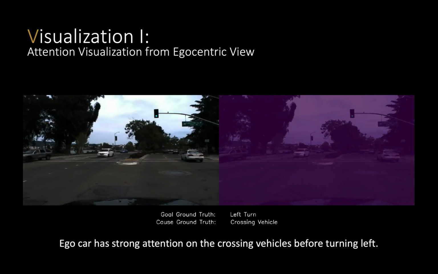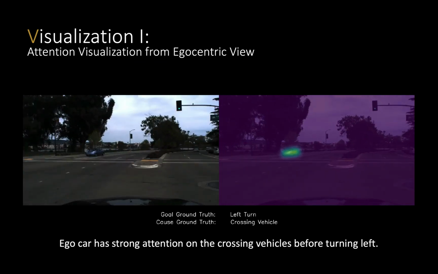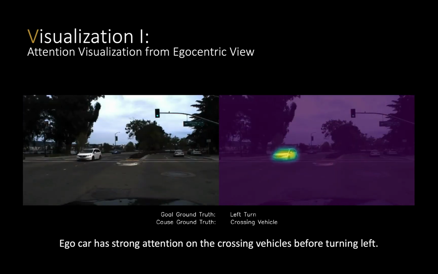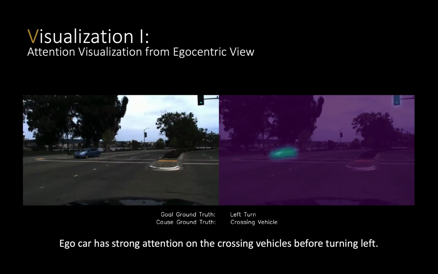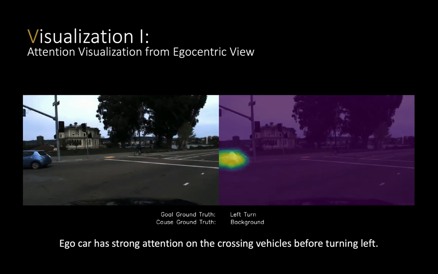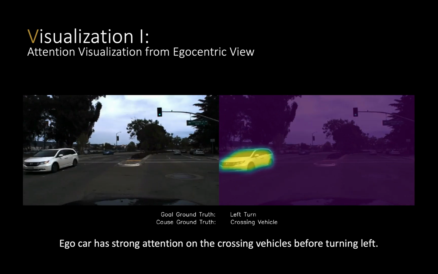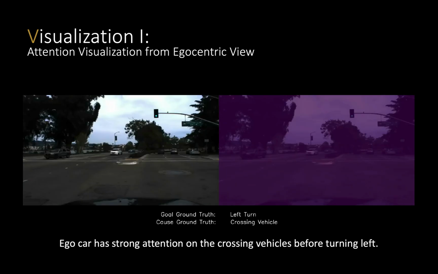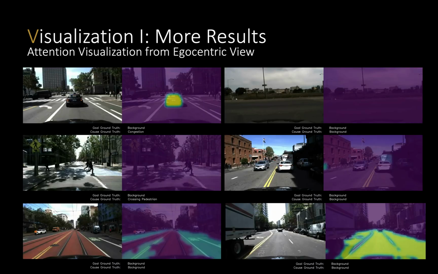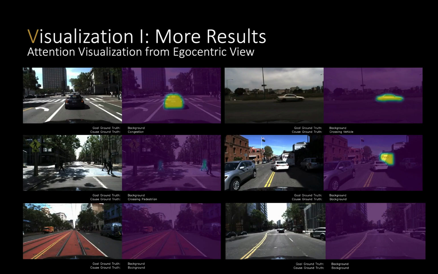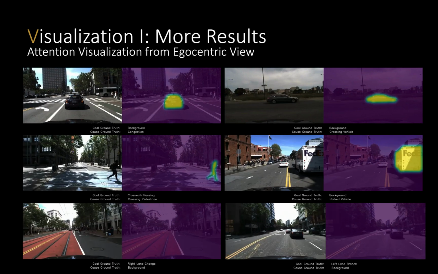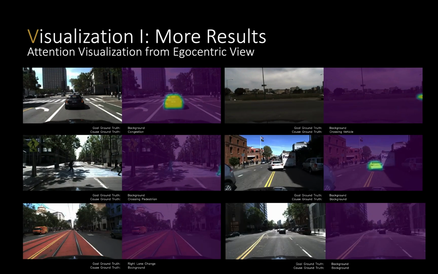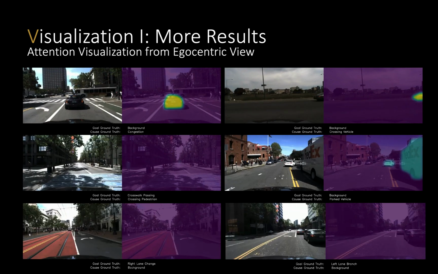To better understand what the model learns about the interactions, we plot out the learned interactive weights from the GCN. We pay attention to those weights between other road users and the ego vehicle. As we see in the visualization, when the ego car intends to turn left, it pays strong attention to the crossing vehicle. Here I'm showing more results. In the last row, when the ego car is doing some line-related actions, our model learns strong attention weights between the traffic line and the ego car.